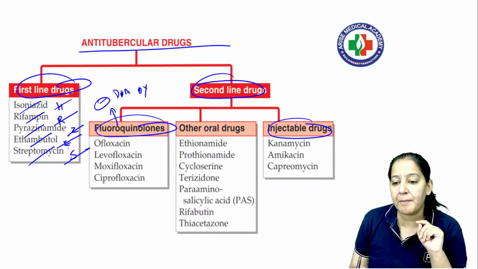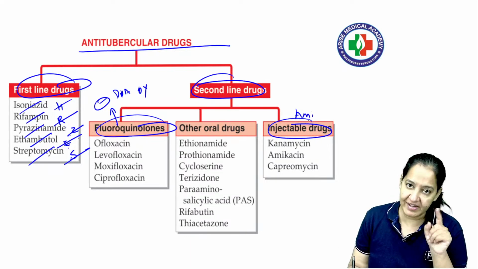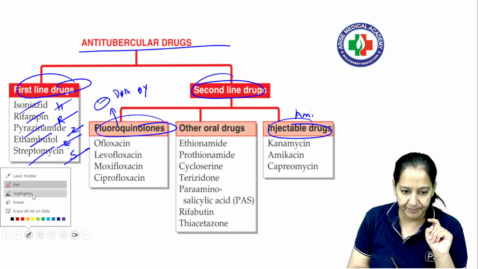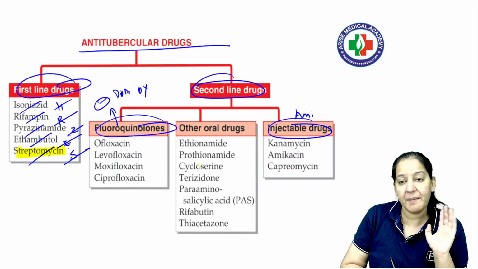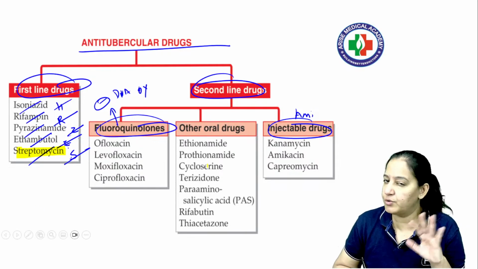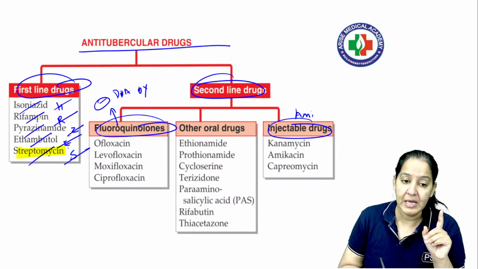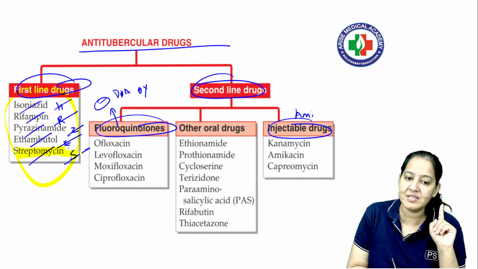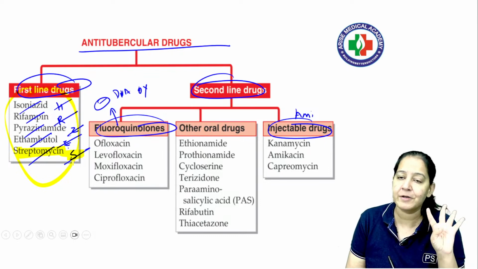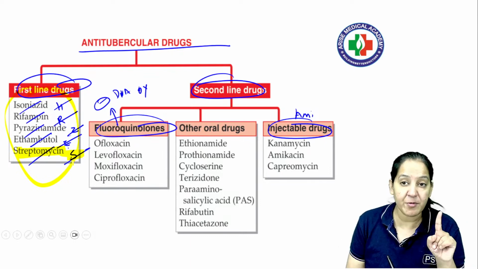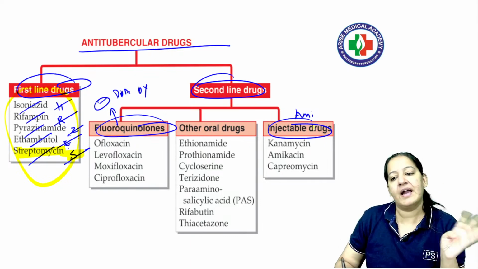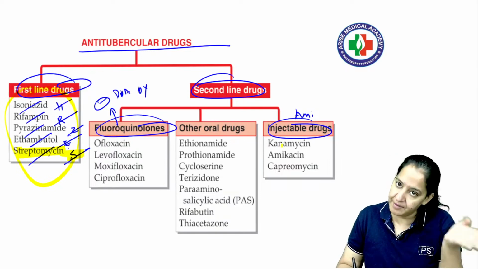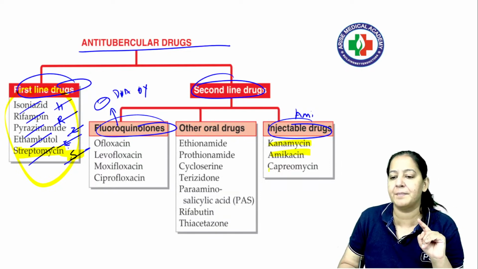Apart from that, we have aminoglycosides. In first line also we have one aminoglycoside, and you can see here that is streptomycin. Aminoglycosides are always injectable. I told you there are no oral drugs available. So among the 5 main heroes, one is injectable, remaining 4 are oral. So for the remaining 4 you get a tablet, but streptomycin is an injection. Got my point? Among the injectables, you can see the other aminoglycosides: kanamycin, amikacin, capreomycin.